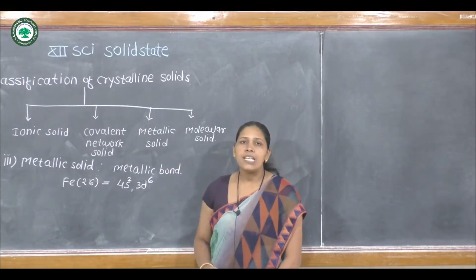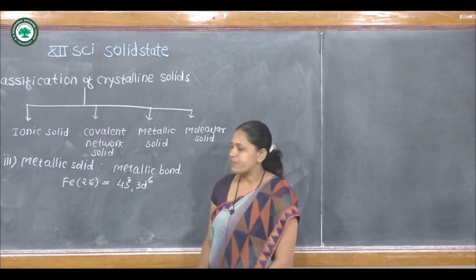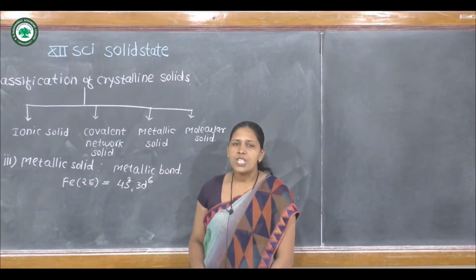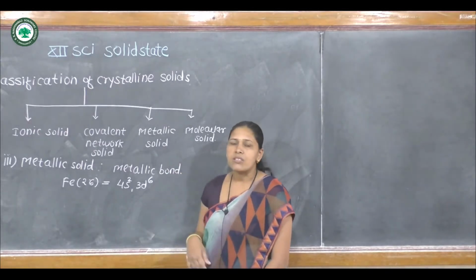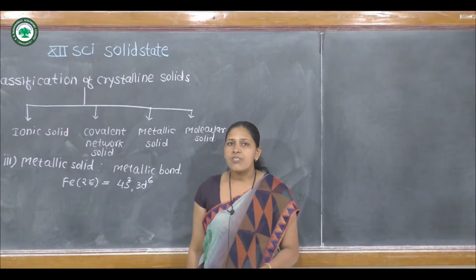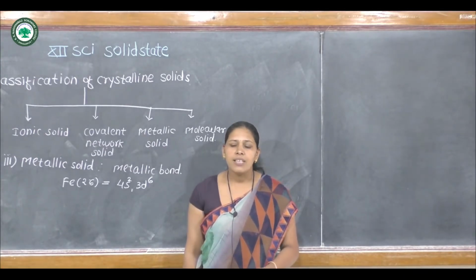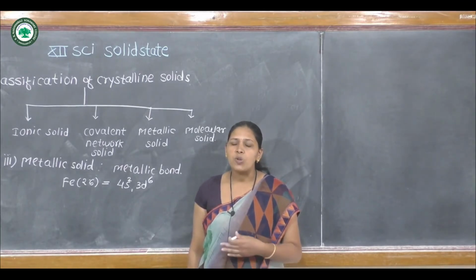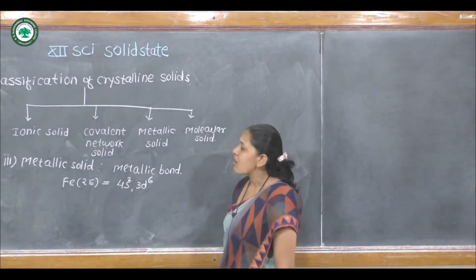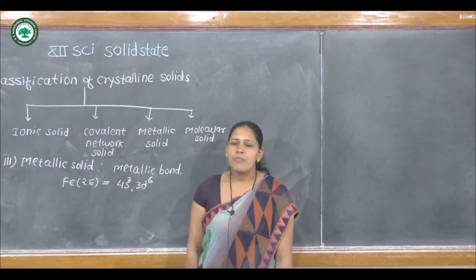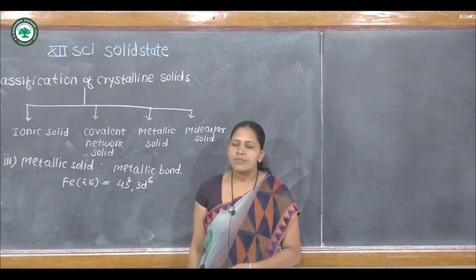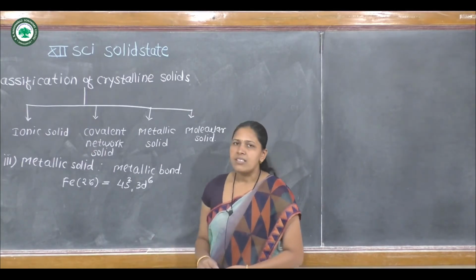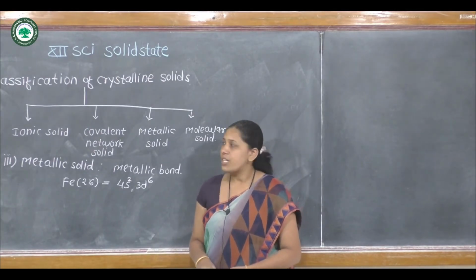And in the case of metallic solids, due to valence electrons which are delocalized over the metallic solid, metallic solids are good conductors of heat and electricity. Metallic solids are also malleable and ductile: they can be hammered into thin sheets and drawn into thin wires. There are many examples of metallic solids: sodium, potassium, calcium, iron, gold, silver.